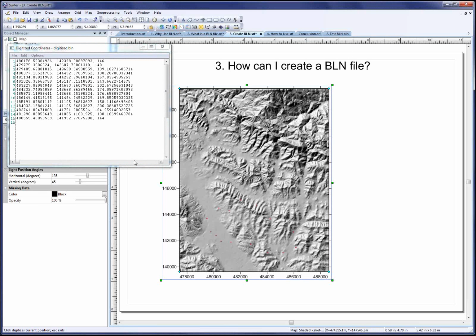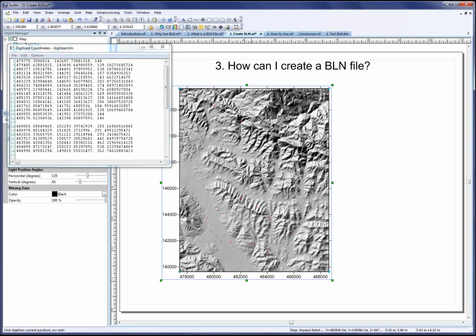Now when you're finished digitizing the polygon, copy the first set of coordinates and paste it to the bottom. So it starts and ends at the same place, and that creates a closed polygon. Now if you wanted to digitize another feature, just press Enter on the keyboard to enter a blank row here, and then you can start clicking on your next feature, like a polyline for this ridge here.